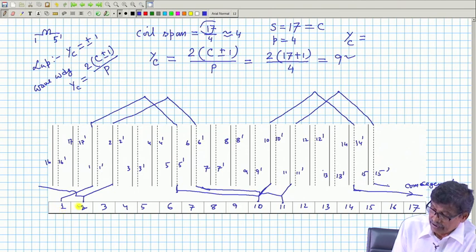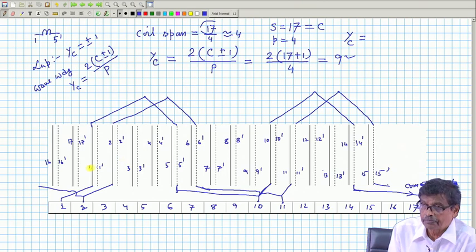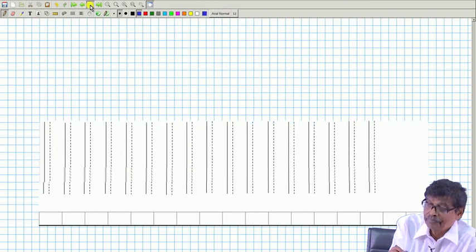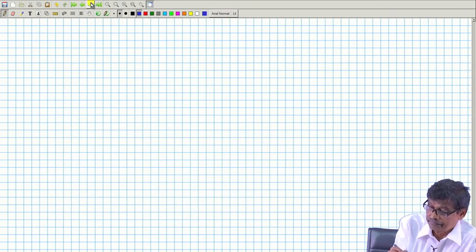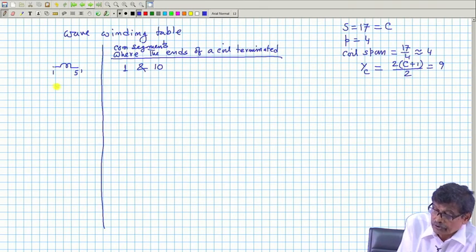Now, still I am showing 1 and 5 dashed, these are the coil span, and 5 dashed is terminated in commutator segment 10. Then I start coil number 10, and these are to be in series. So, the next coil is 10, it should start from commutator segment 10, and 10 plus 4, so 14 dashed.